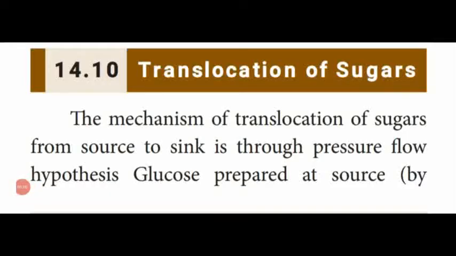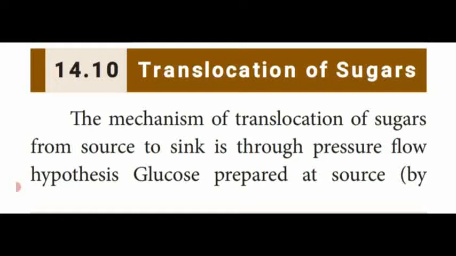Next we are going to see translocation of a sugar molecule. So what is the translocation of sugar molecules? The food material which is prepared in the leaf is in the form of starch or carbohydrate, otherwise named sugars. How are these sugars translocated from source to sink? Source means production. Sink means wherever it is necessary, required, or to be stored. That is said to be translocation of sugars.